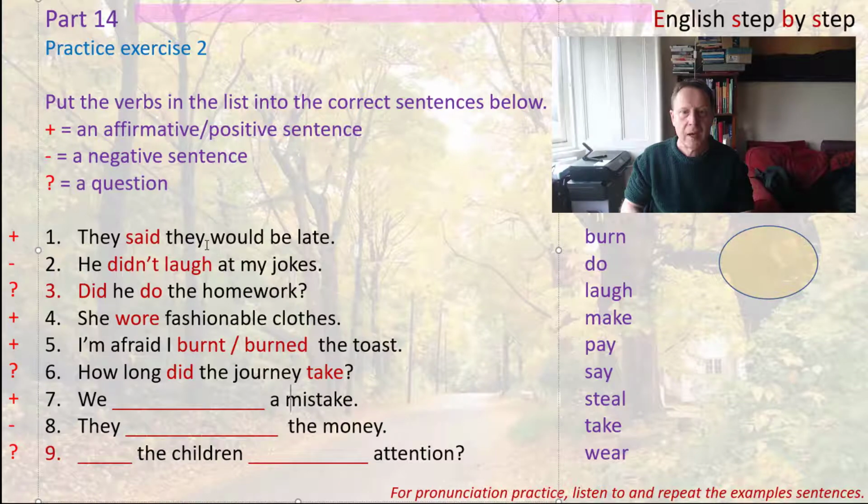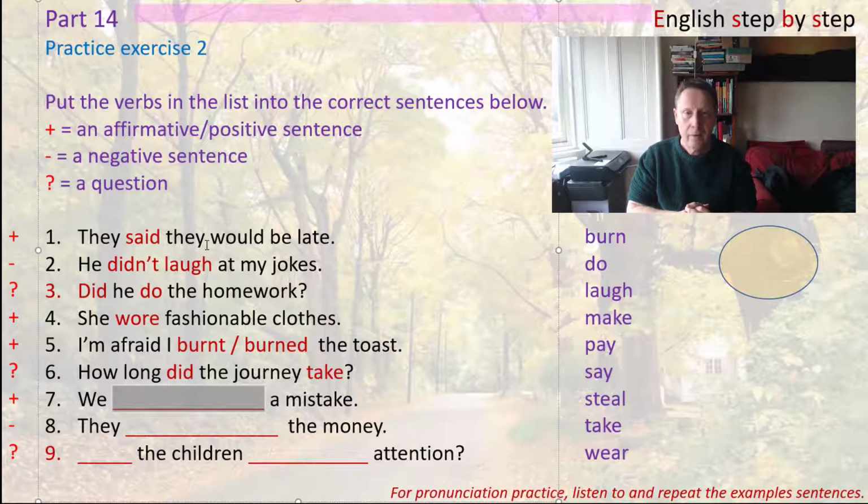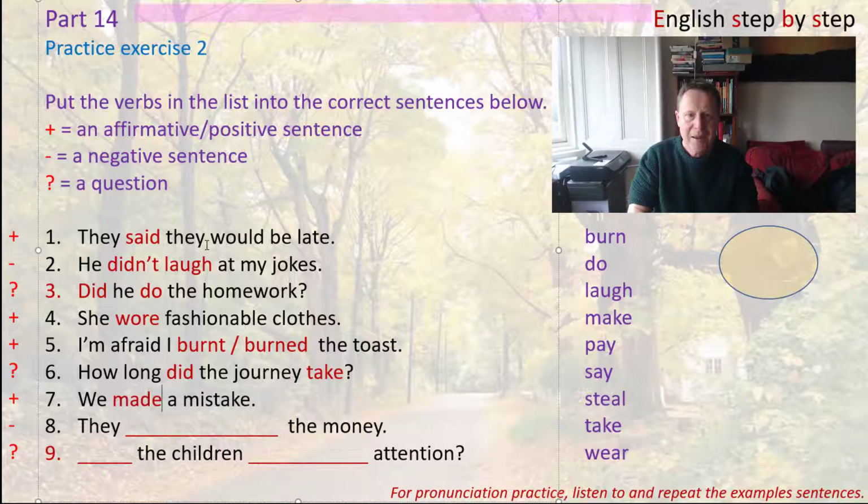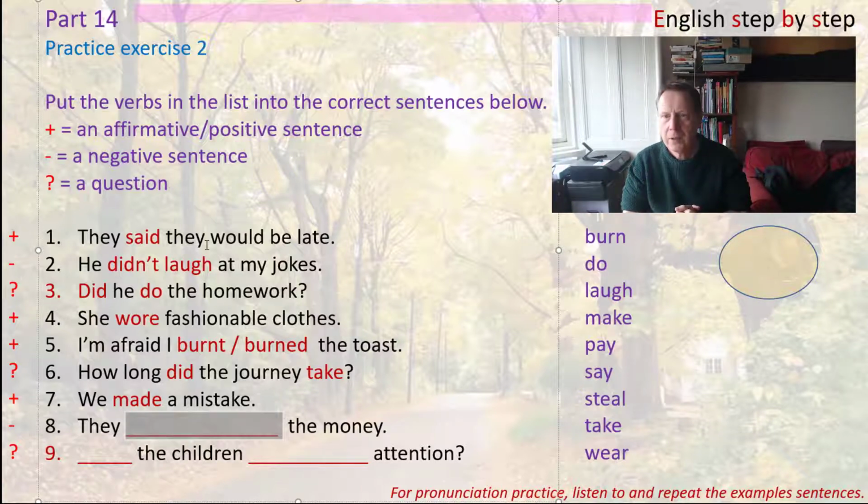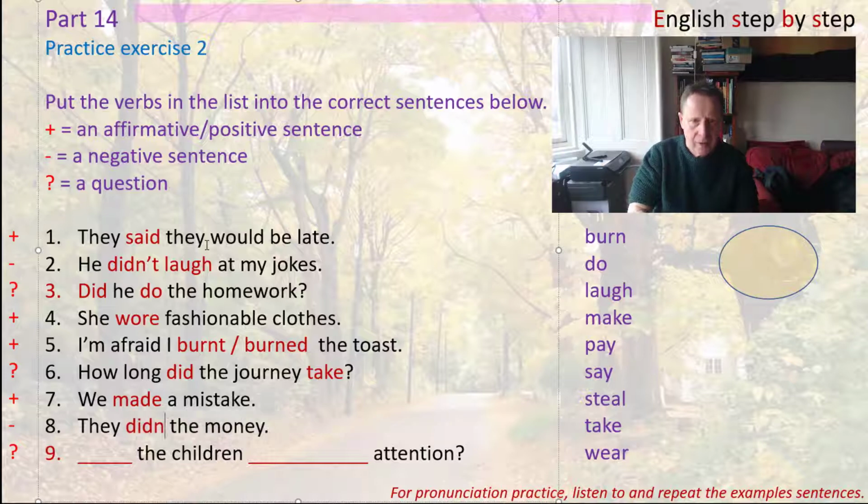Now the next one is a mistake, and if you talk about a mistake in an affirmative sentence, you have to use the verb make, and the past tense of make is made. We made a mistake. Now the next one is a negative sentence. So what is the sentence for that one? Well, we need to use the verb pay, and it's negative. So the negative is didn't, and then we use the infinitive, and the infinitive is pay. We didn't pay the money.